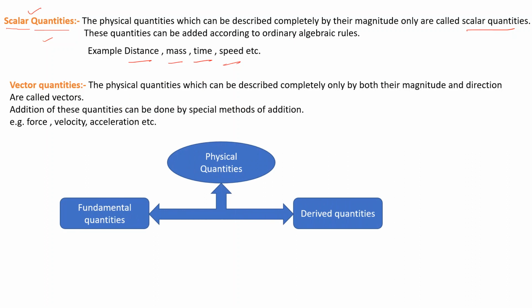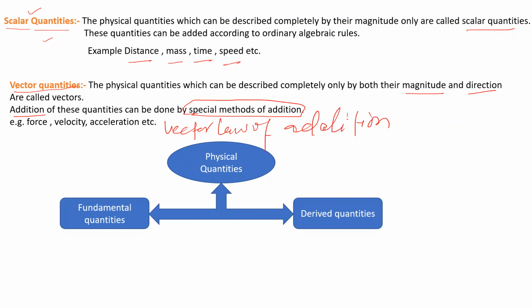A vector quantity is one where we require the magnitude as well as the direction to describe the physical quantity. So how can these vector quantities be added? The addition of these quantities uses a special method of addition which we know as the vector law of addition.